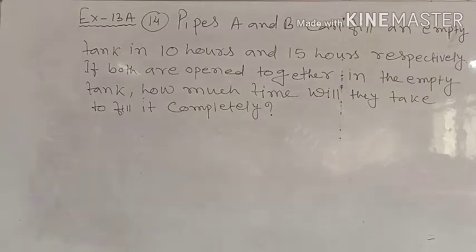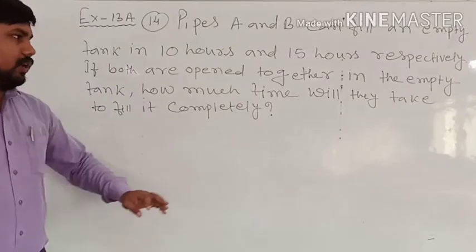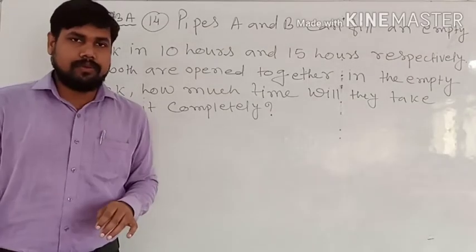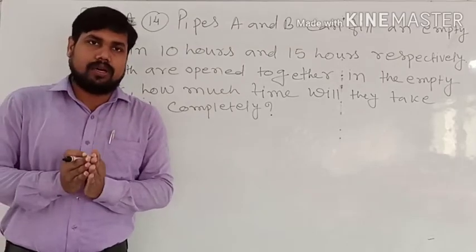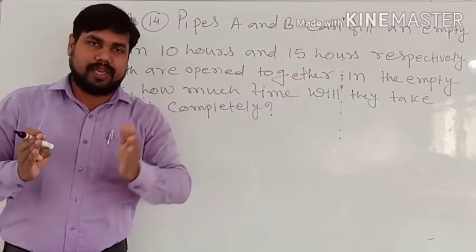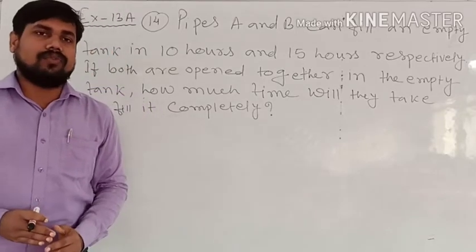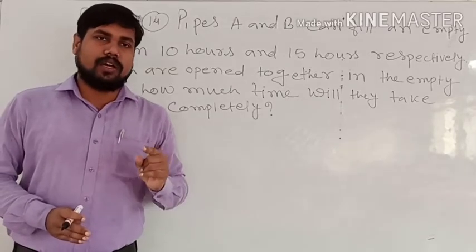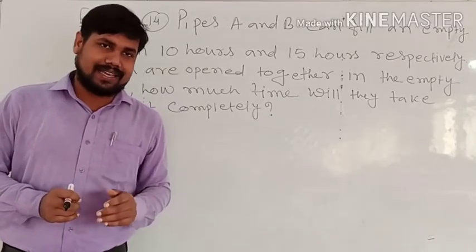As said in previous classes, suppose A is doing a particular work in 8 days, B is doing a particular work in 6 days, then the part of work A can do in 1 day is 1/8, and B can do 1/6.